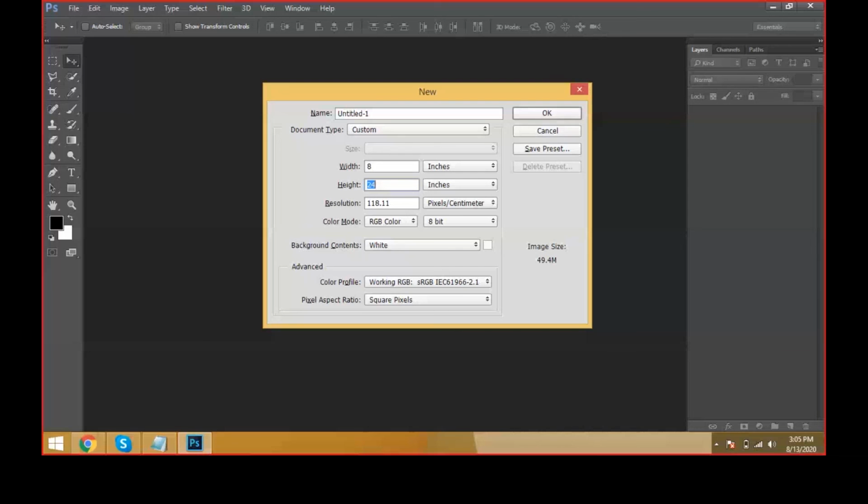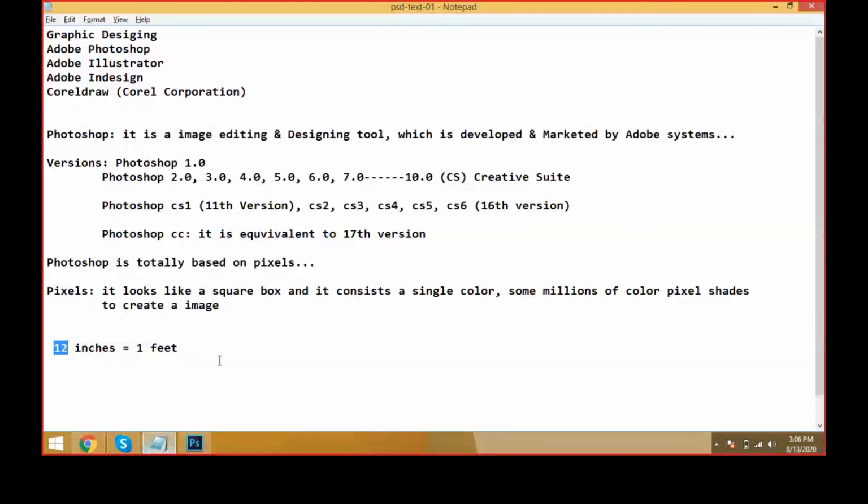This is a new document to design on. Like taking a new paper to write anything, I'm just creating one new paper that we call a document here. Pixel, and the very good option, friends, resolution, is nothing but quality.